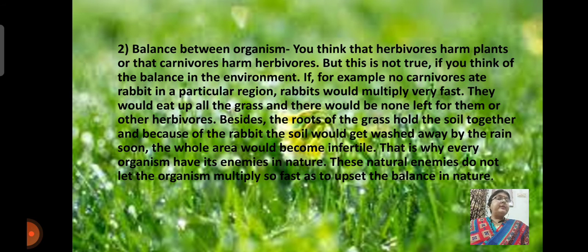You think that a herbivore harms plants or that a carnivore harms herbivores, but this is not true. If you think of the balance in the environment, for example, if no carnivore ate rabbits in a particular region, rabbits would multiply very fast and they would eat up all the grass and there would be none left for them and for the other herbivores. Besides, the roots of the grass hold the soil, and because of the rabbits the soil would get washed away by the rain soon and the whole area would become infertile.